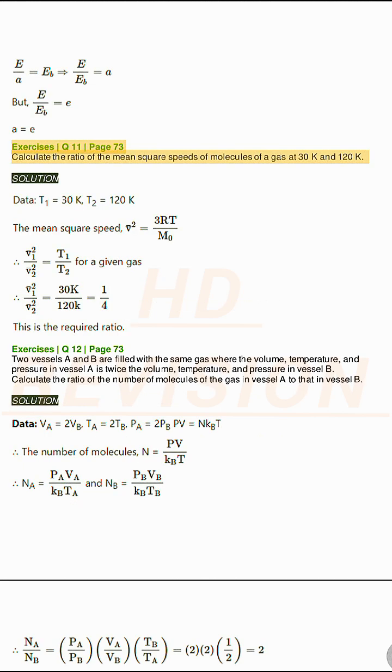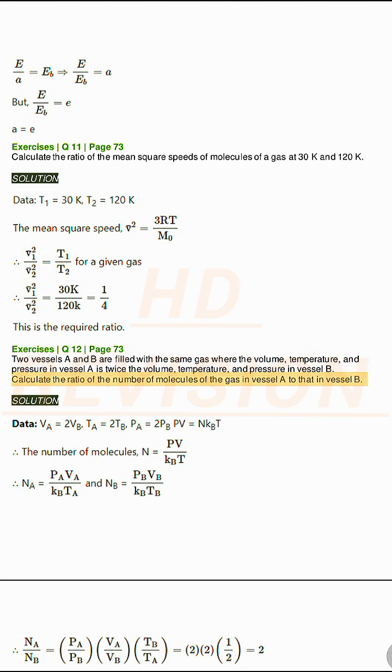Exercises Q11, page 73. Calculate the ratio of the mean square speeds of molecules of a gas at 30 K and 120 K. Solution. Exercises Q12, page 73. Two vessels A and B are filled with the same gas where the volume, temperature, and pressure in vessel A is twice the volume, temperature, and pressure in vessel B.